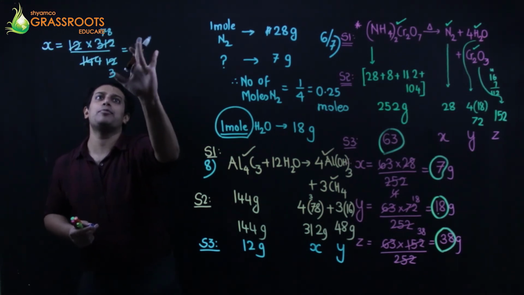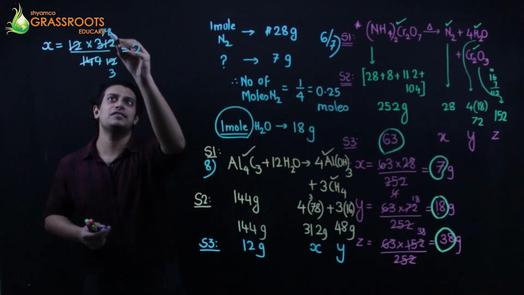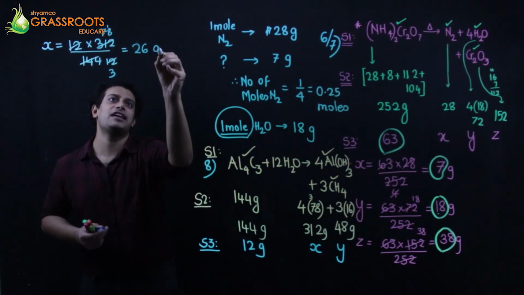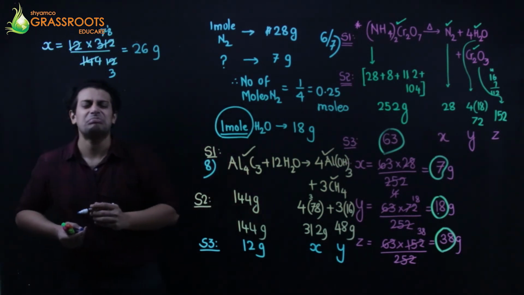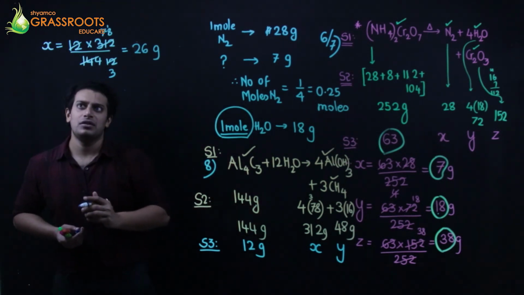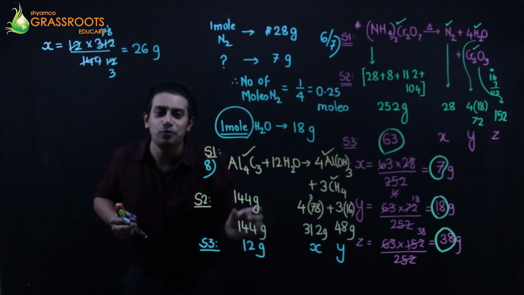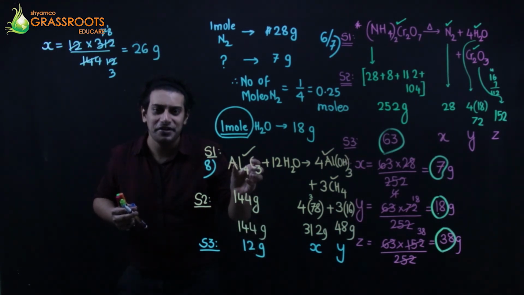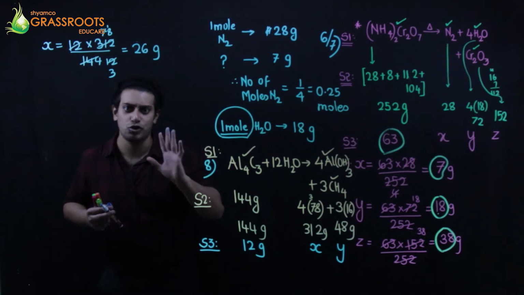So 78 upon 3. That is 3 2s are 6. ये जाता है 26 grams. Sorry. So 26 grams. That means अगर मैंने 12 ग्राम एल्यूमिनियम कार्बाइड I react it with water, I will get 26 grams of aluminium hydroxide for sure.